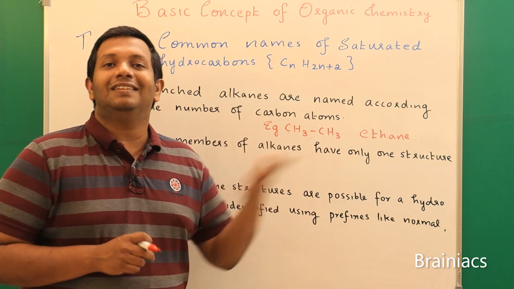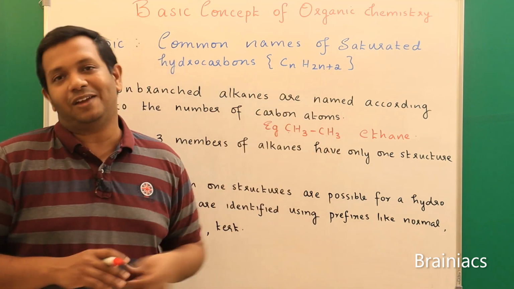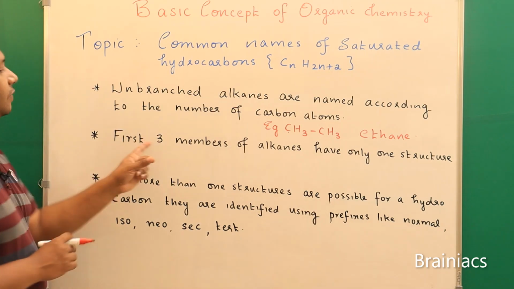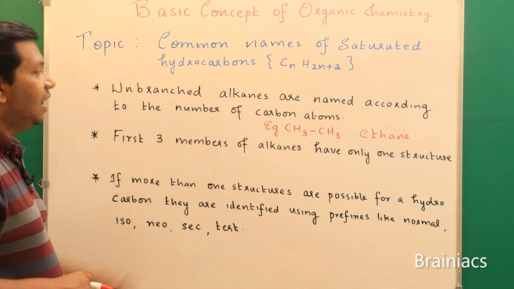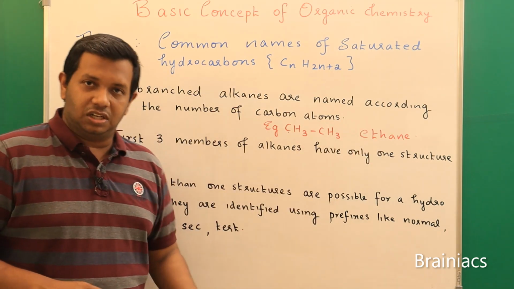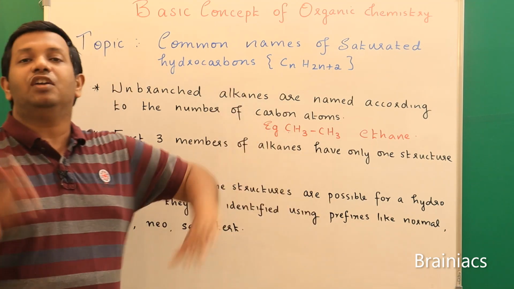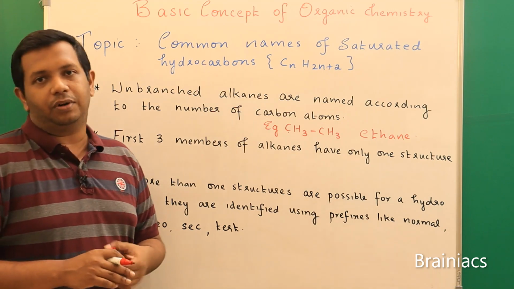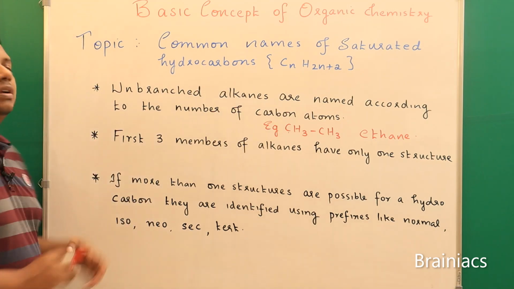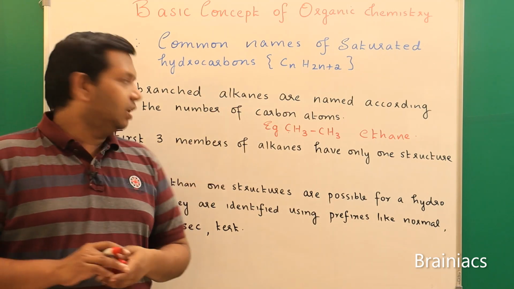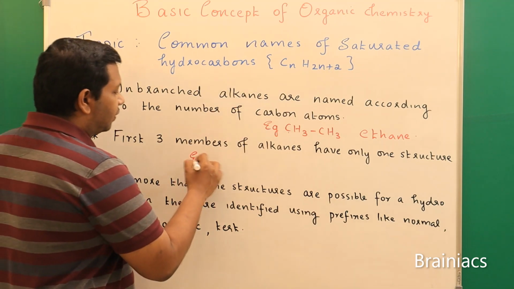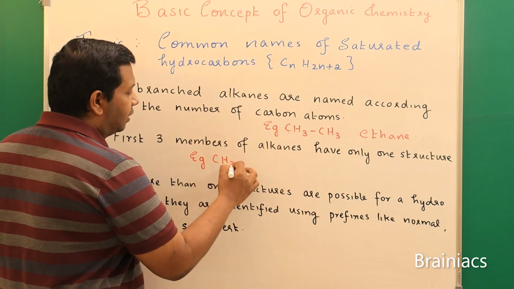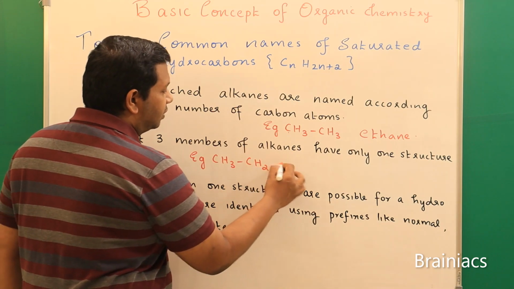If you see this, these names are very similar to your IUPAC names. That's why we say the first 3 members of alkanes have only one structure. In that case, the IUPAC names and common names are identical. Very, very important. Now, the doubt here is about the third one. The third means propane. Can I draw any other structure with this one?